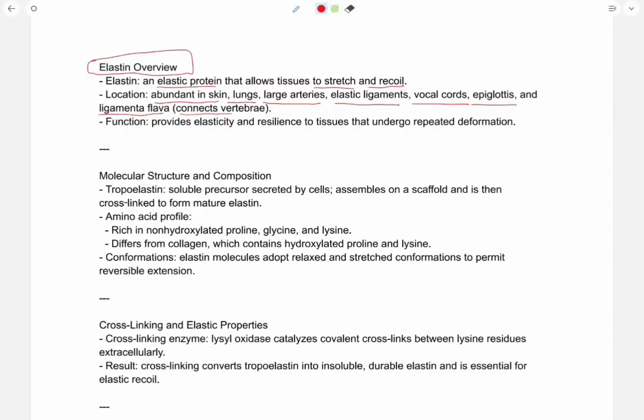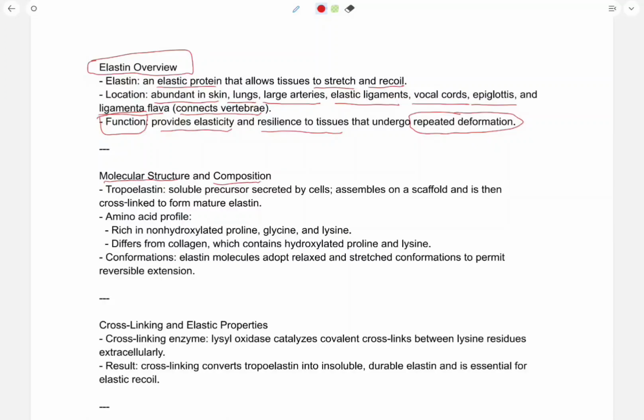What is ligamenta flava? Ligamenta flava connects vertebrae with one another. So what is the function of elastin? Elastin provides elasticity and resilience to tissues that undergo repeated deformation. So its main function is to provide elasticity and resilience or support to the tissues that undergo repeated deformations.